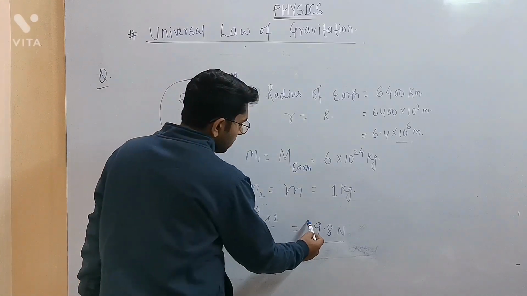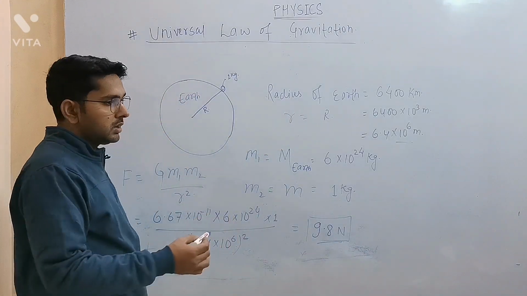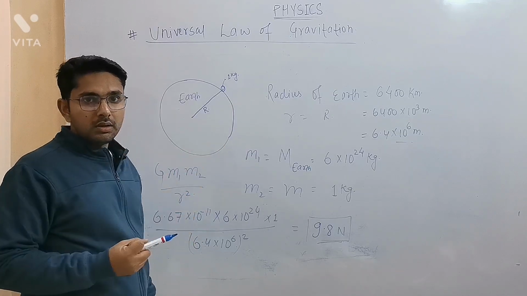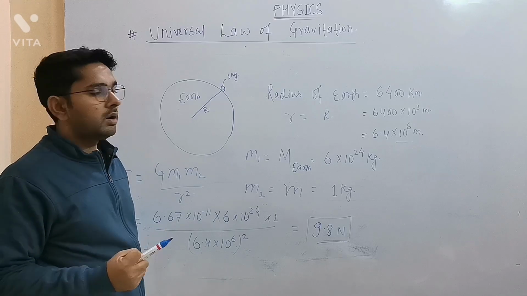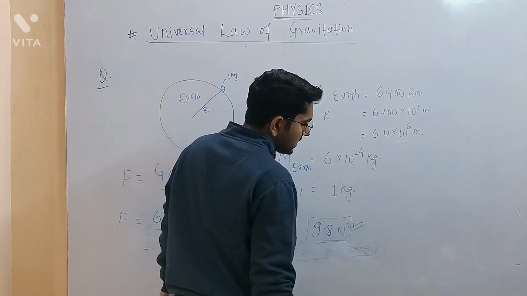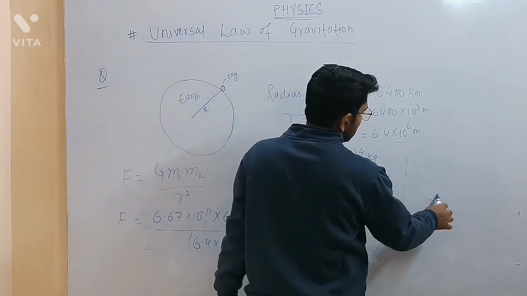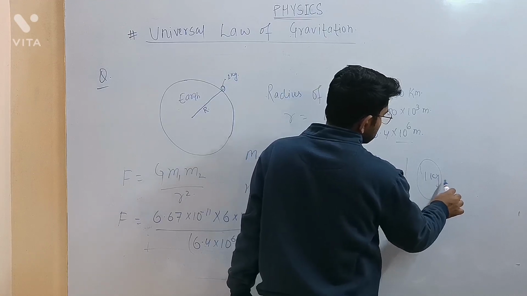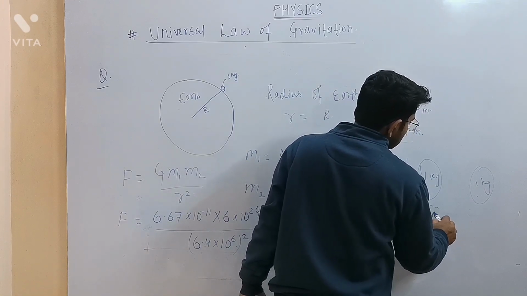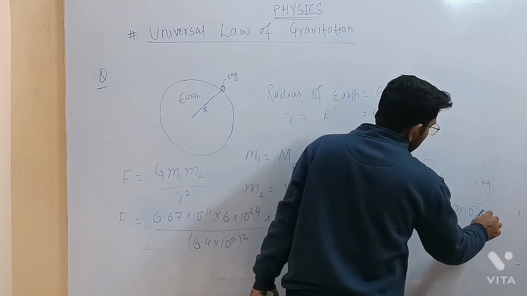Now you can see this is a very significant value, and because of that, if we drop anything towards the earth, we can feel the gravitational pull of the earth, because the force exerted by the earth is quite significant. Whereas in the previous question we saw the force between two objects of 1 kg masses is nearly equal to 0, that is F was equal to 6.67 into 10 to the power minus 11 Newton.